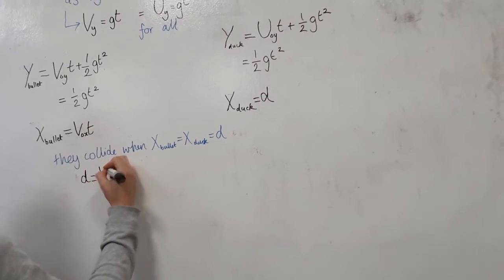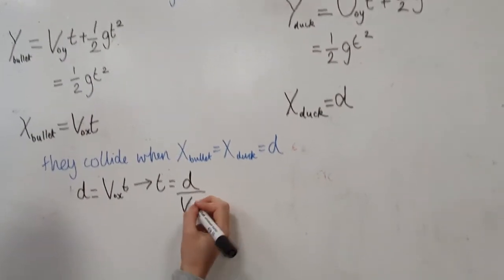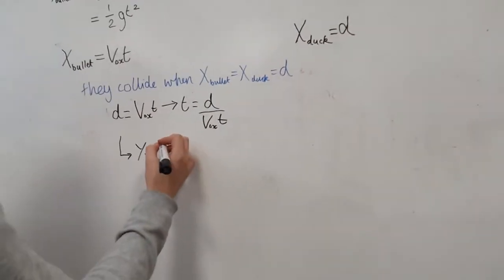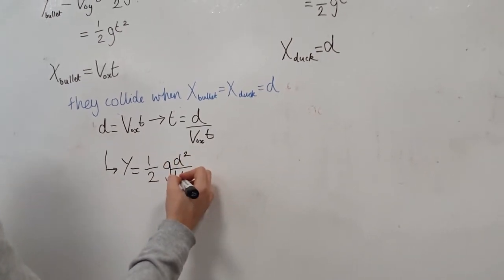This means that the time taken for the bullet to reach the same horizontal position as the duck is d over v0x. This is the time at which the bullet collides with the duck.